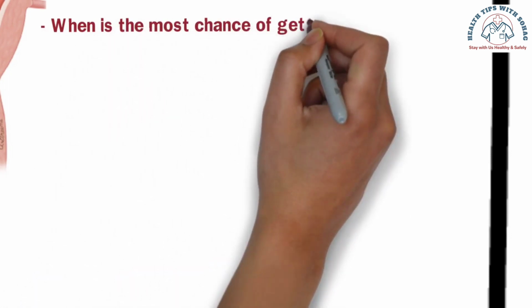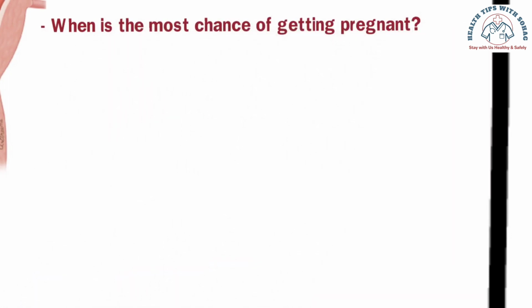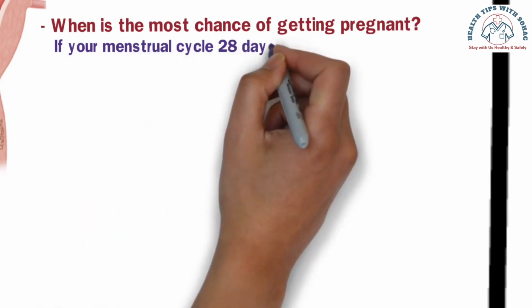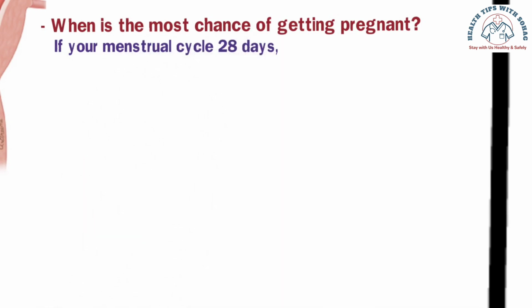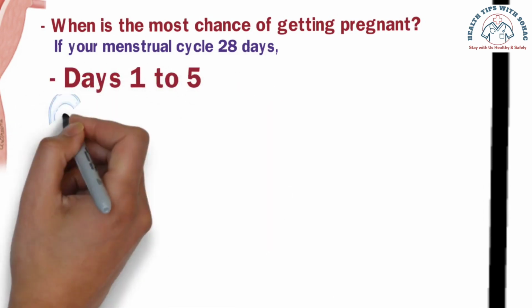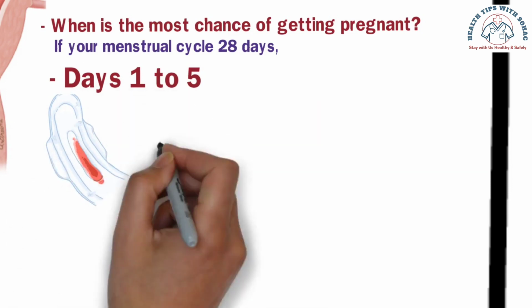Now, let's move on to the main video. When is the best time to get pregnant after period? This time depends on your menstrual cycle. If you have a 28-day cycle, menstruation occurs every 28 days. In this case, you are most likely to be bleeding for approximately 1 to 5 days.